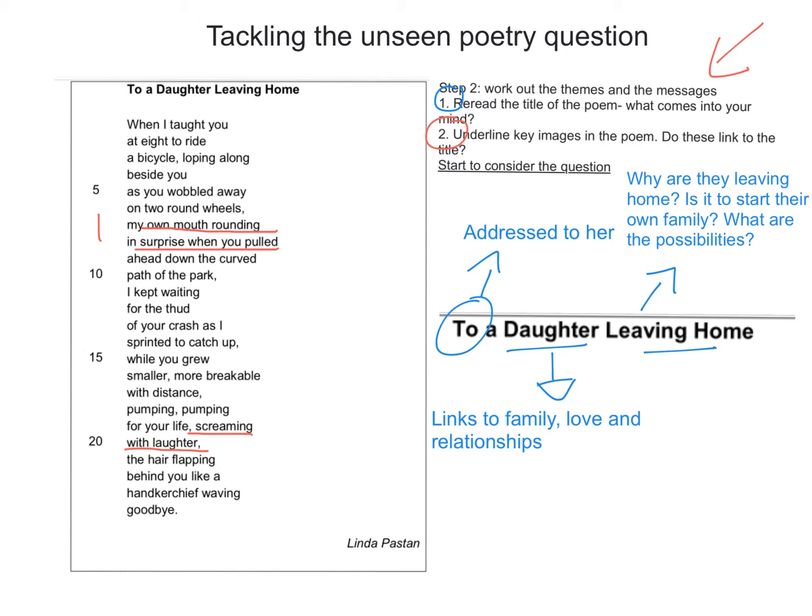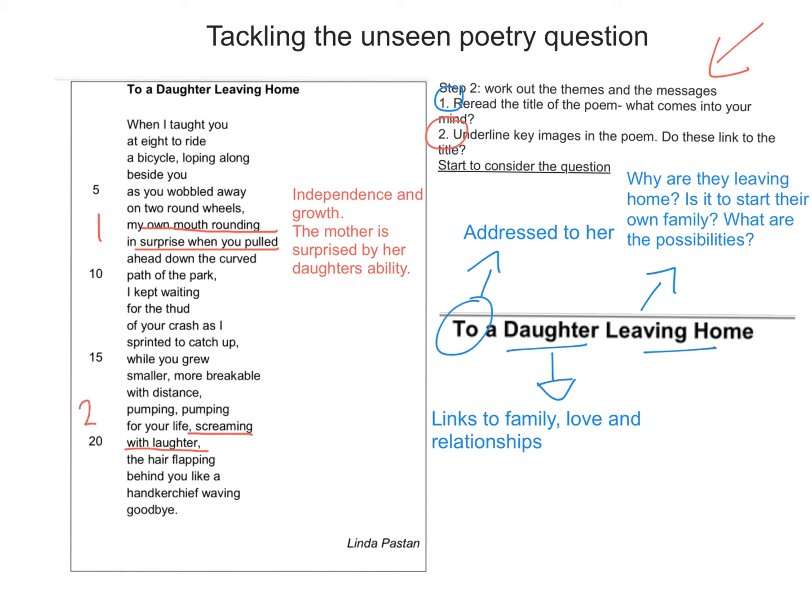Now the first one says that this mother's mouth rounds in surprise when she pulls ahead down the curved path of the park. So this daughter is on her bike and the mum is quite surprised when she's managing to do it all by herself. This girl is showing her mum that she's able to be independent and the mum is really surprised that this is her daughter that is doing this.